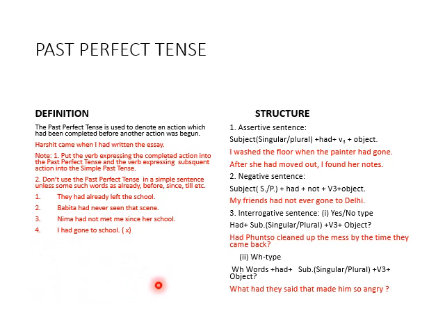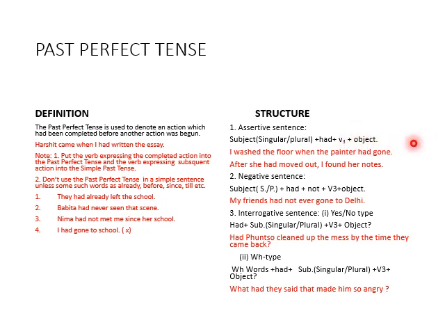It's clear? Now the structure. Assertive sentence: subject, singular or plural, then only one auxiliary verb, that is the helping verb had, and here use V3, the third form of the verb, and after that the object. Example: I washed the floor when the painter had gone.